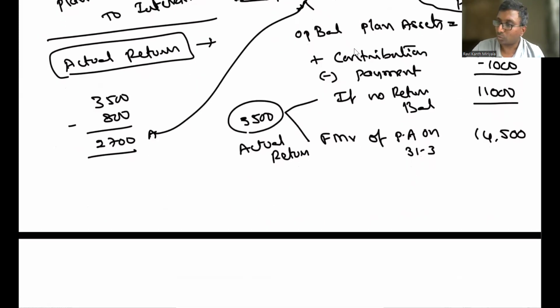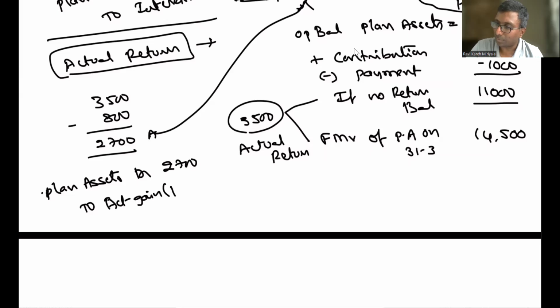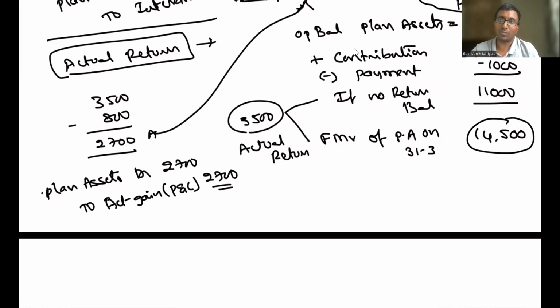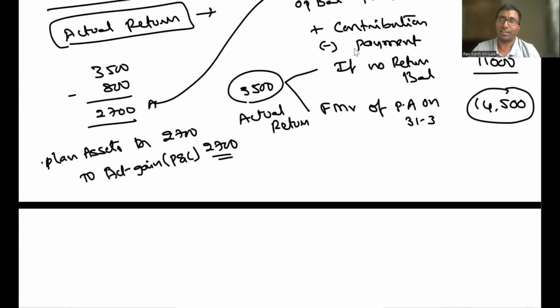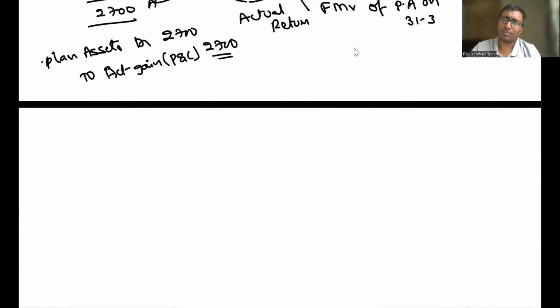So what should I do for 2,700? It's a gain for you, so plan assets have gone up. Plan assets account debit, that is equal to 2,700, to actuarial gain in profit and loss, that is equal to 2,700. So now the closing value of the assets has come to 14,500 rupees. That's all, this is step number 3.